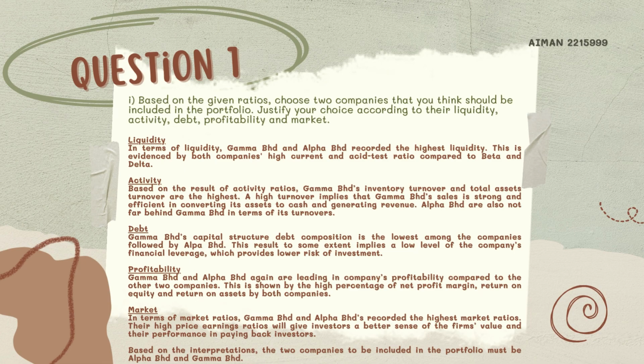For profitability, Gamma Berhad and Alpha Berhad again are leading compared to the other 2 companies. This is shown by the high percentage of net profit margin, return on equity and return on assets by both companies. In terms of market ratios, Gamma Berhad and Alpha Berhad recorded the highest market ratios. Their high price earnings ratios will give investors a better sense of the firm's value and their performance in paying back investors. So based on these interpretations, the 2 companies to be included in the portfolio must be Alpha Berhad and Gamma Berhad.